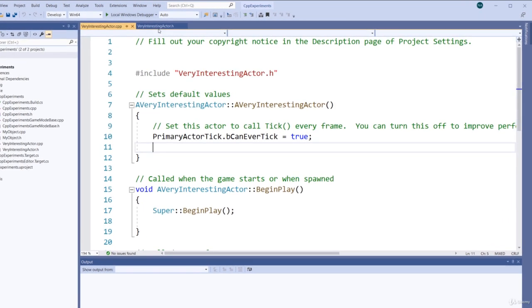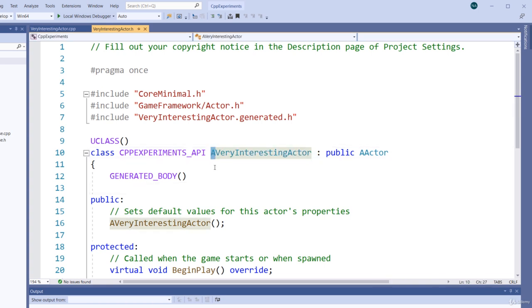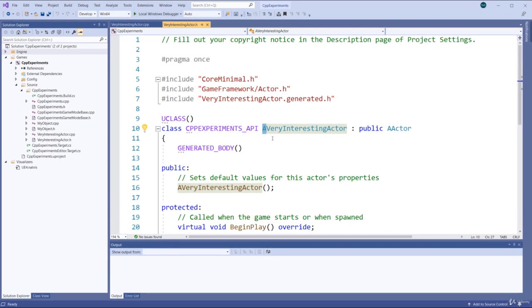But what I want to do is I want to go to the header file. And you see that we called it very interesting actor. And you'll notice once again that we don't have to add the A. As I mentioned previously, if you inherit from actor, AActor, because even that has that A in front of it, then you need to prefix your type or your class name with an A. You can see that Unreal will do this automatically.